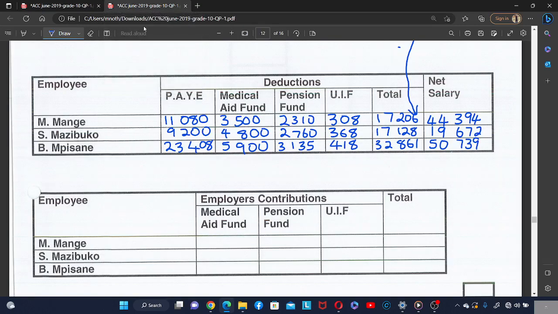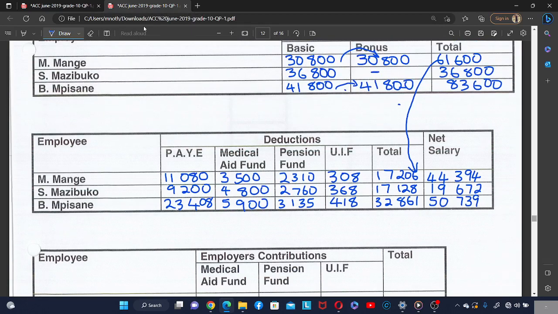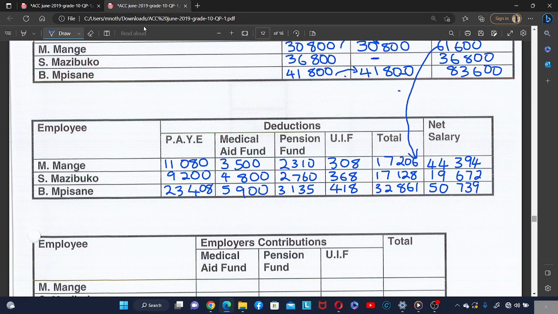So let's check. For Mange, the basic salary is 30,800. So the employer will contribute 10% toward the pension fund.